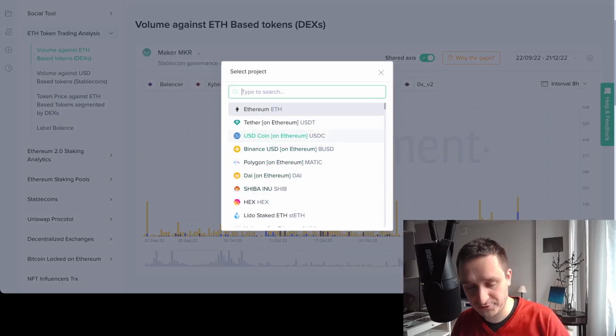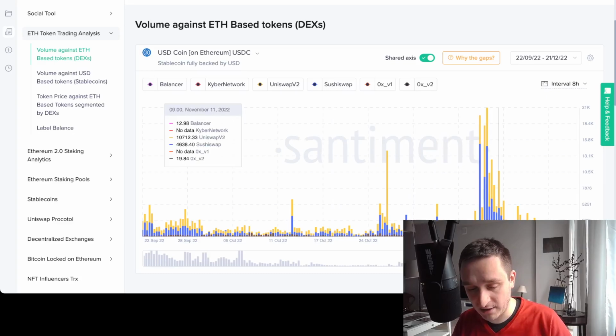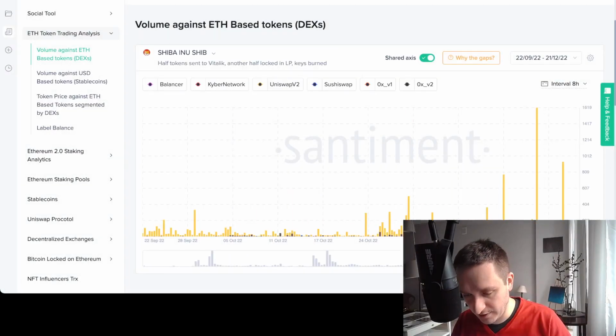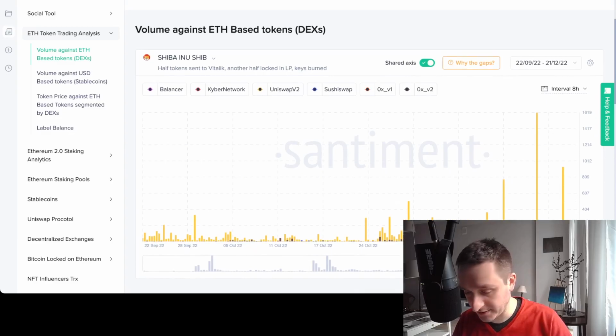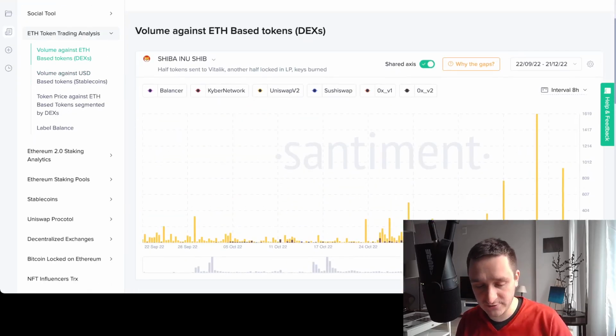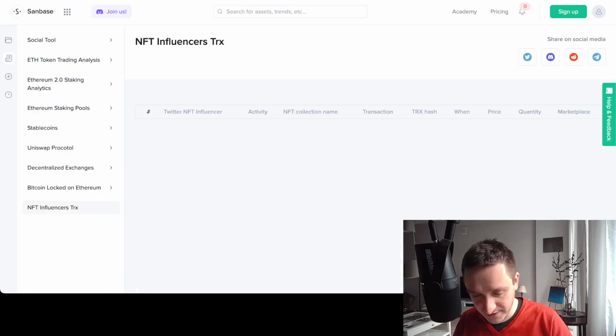So, for example, you might be interested in stable coins, and whether people are buying or selling, and you can see how many transactions are against a particular stable coin. You can also go, for example, to see whether people are buying or selling Shiba Inu token. There's a bunch of things like that. So if you're trying to get into a token or trying to understand what's happening with the market, this is a cool thing.